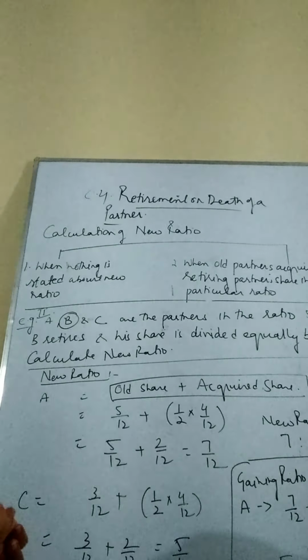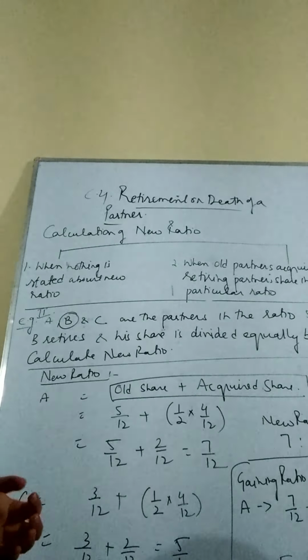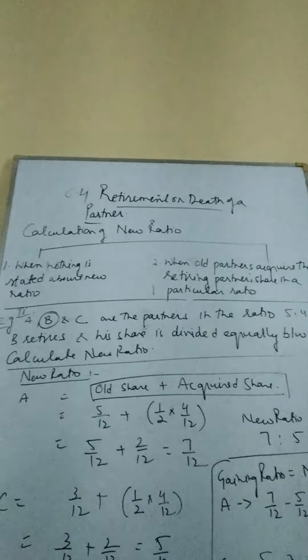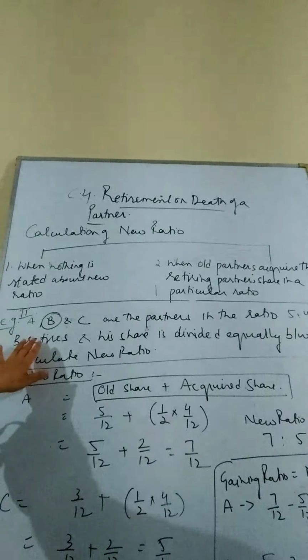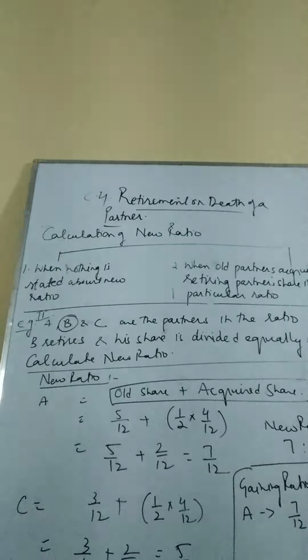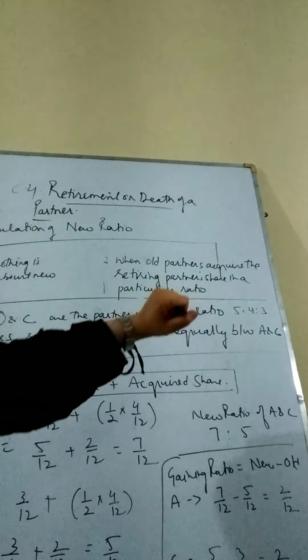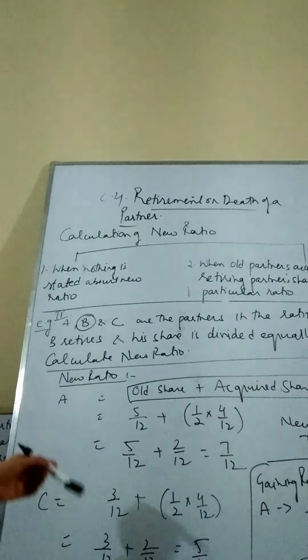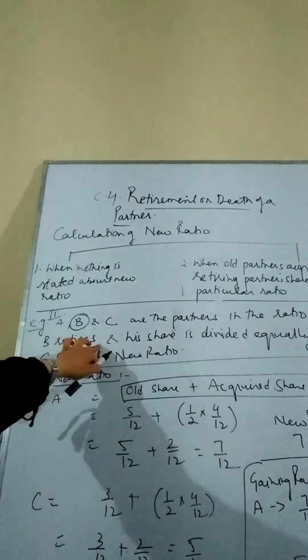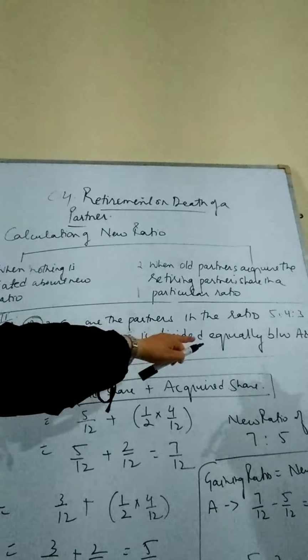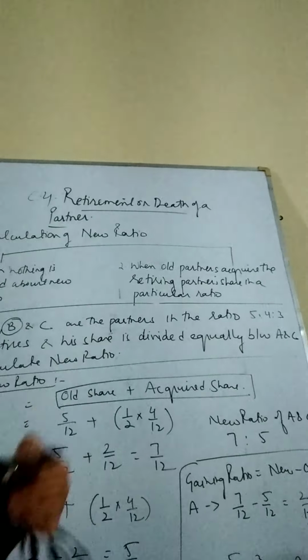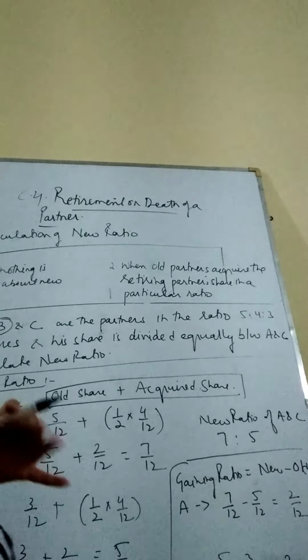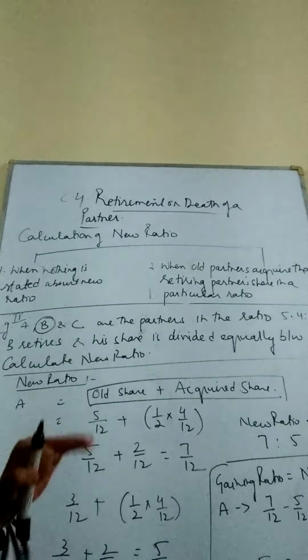that when the old partners acquire the retiring partner's share in a particular ratio. For that we are taking up one condition that I have already written on the board. You can have a look. A, B and C are the partners in the ratio 5:4:3. 5:4:3 is the old ratio of A, B and C. Now who is retiring? B retires, and his share is divided equally between A and C. It means his share is being acquired by A and C equally, in equal proportion, 1:1.